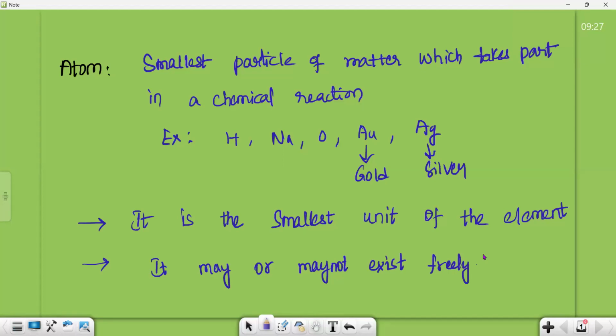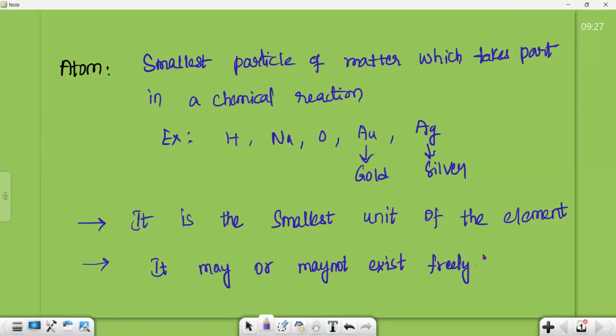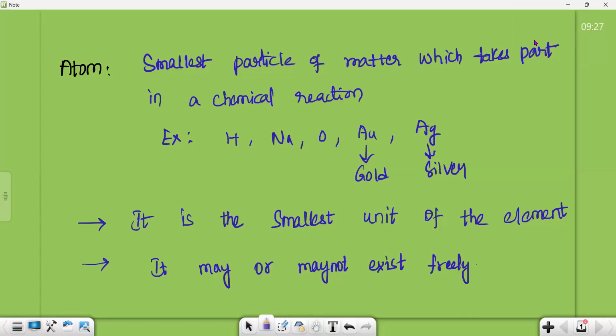Please read what is an atom, Srivatsa. Please read all the points. Atom is the smallest particle of matter which takes part in a chemical reaction. Examples: hydrogen, sodium, oxygen, gold, silver. It is the smallest unit of the element. It may or may not exist freely. Clear with all the points? Almost clear, ma'am.